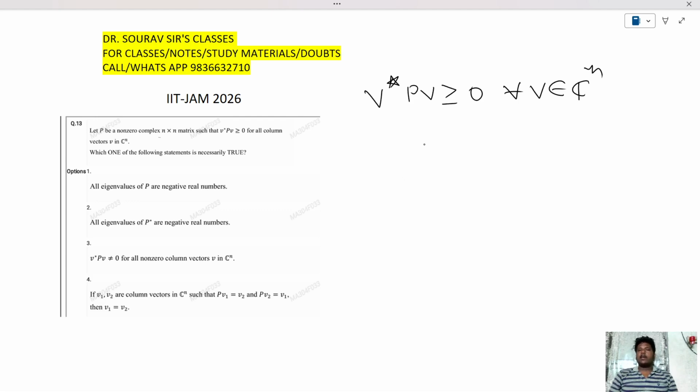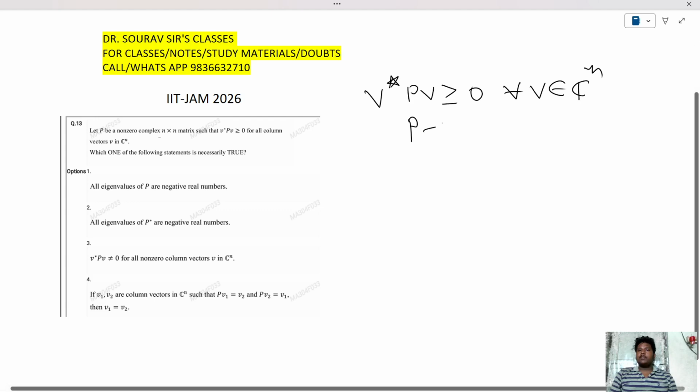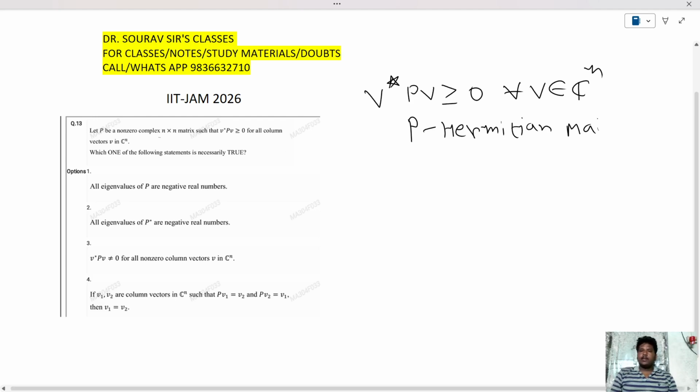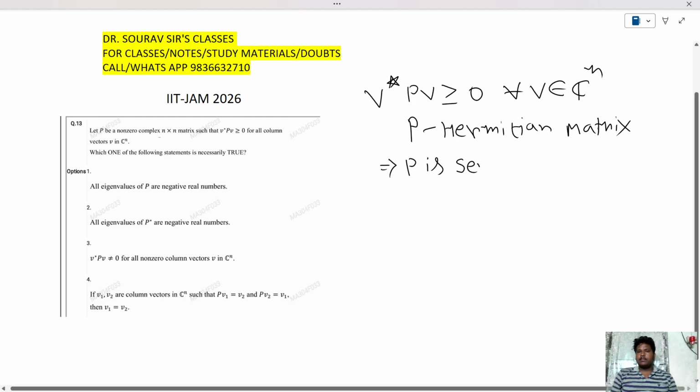So ये क्या imply कर रहा है? This is in quadratic form where P is a Hermitian matrix. Yes, P is a Hermitian matrix because ये symmetric हम नहीं बोल सकते because ये complex field में है. So P is a Hermitian matrix, and as V star PV greater than equals to 0 for all V belongs to C^n, this implies P is semi-positive definite.